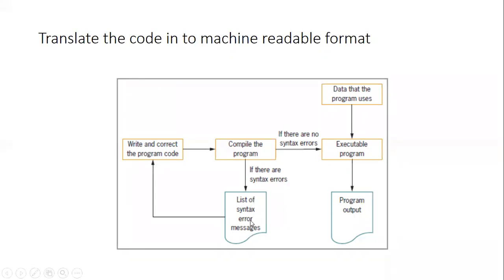The user will come to know which line has the error, and then the user will modify the program and compile it again. Again, if an error is there, it will do the same thing. If the error is not there, then the program will get executed. That means your program will get run. You are running the program.